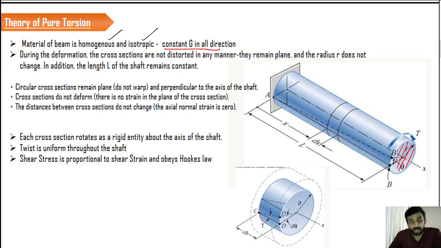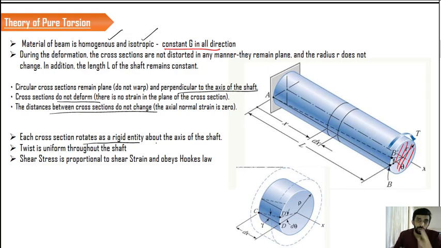There are some other corollaries, or different ways in which we can express this particular assumption. One is that the cross section remains plane and perpendicular to the axis of the shaft. The cross section does not deform and the distance between the cross sections does not change. These are some of the interpretations, or the indirect meaning, of this assumption. And the cross section rotates as a rigid entity. Rigid means it is not undergoing any kind of permanent deformation.